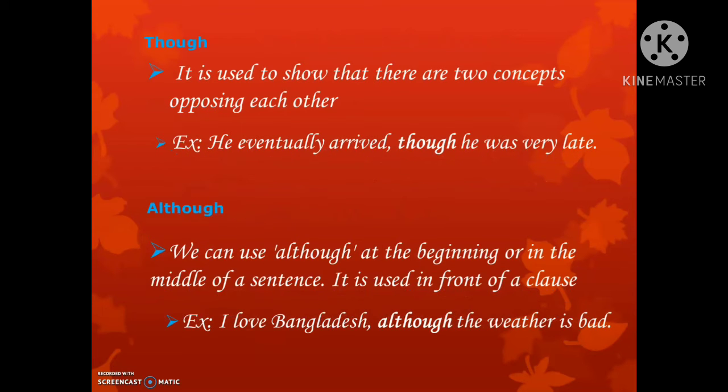Though is used to show that there are two concepts opposing each other. Example: he eventually arrived though he was very late. Although: we can use although at the beginning or in the middle of a sentence. It is used in front of a clause. Example: I love Bangladesh although the weather is bad.